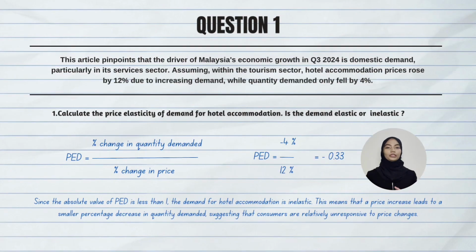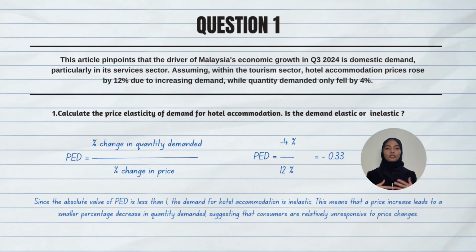So first, we need to understand the formula for price elasticity of demand, PED. Next, step 2, we need to substitute the given data from the question. We know that the price of hotel accommodation increased by 12% and the quantity demanded decreased by 4%. So next, we substitute these values into the formula.